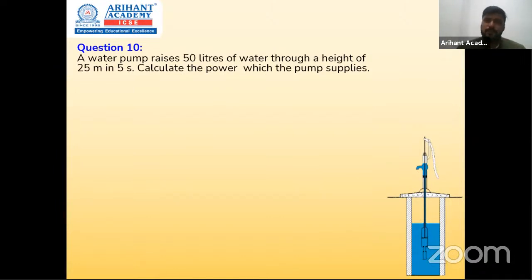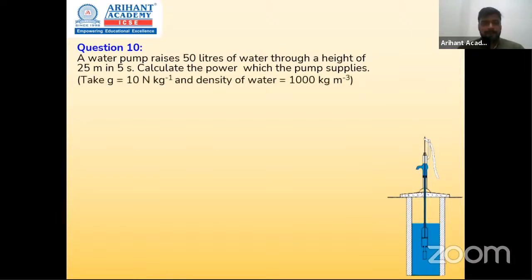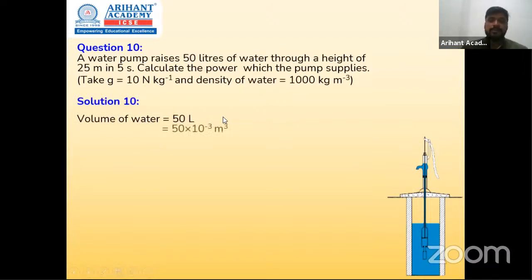So instead of force, what are we given? We are given 50 liters of water. We are also provided with the density of water. So volume is given and density is given. Sorry, my bad, first it was mass I said, but volume is given and density is given. So first we convert this 50 liter into meter cube. In order to do that, multiply by 10 raised to minus 3. So that is the volume in meter cube.